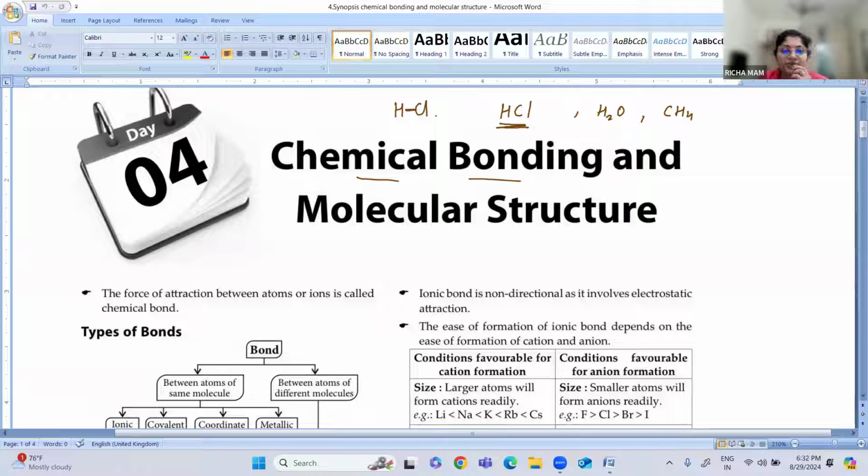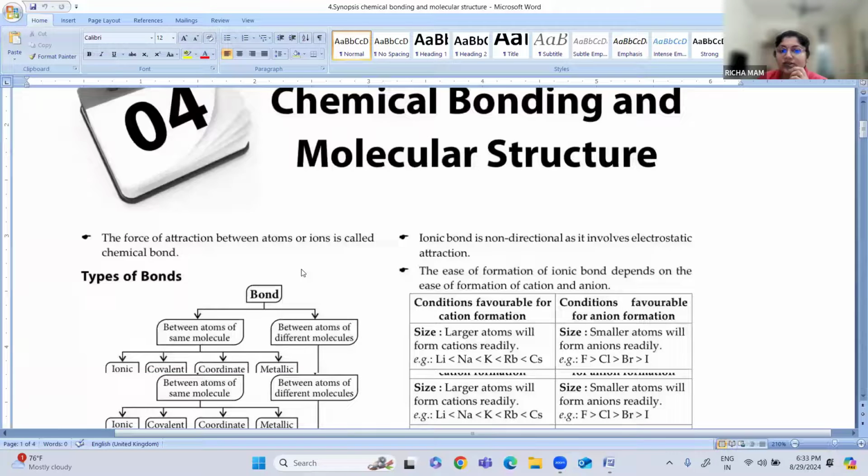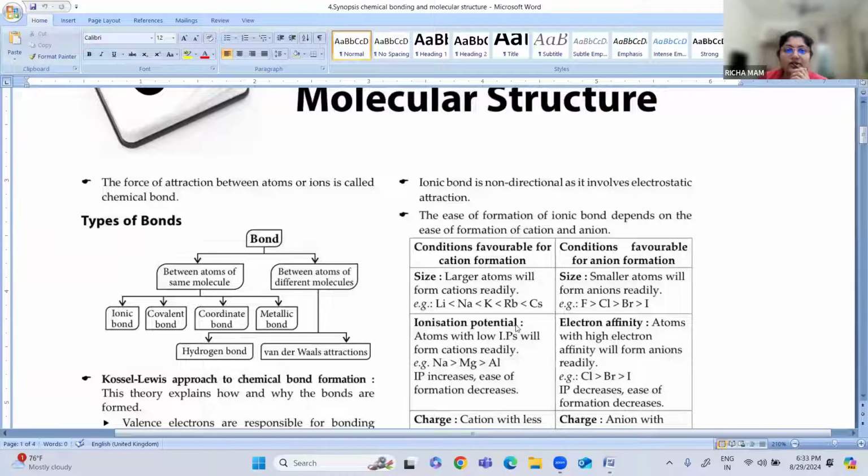Okay. Now there are different types of bonds. So what are the different types of bonds? So these bonds may be present between same types of atoms, or between atoms of different molecules. Okay, so between same atoms of same molecule and between the atoms of different molecules. So let us see which are the four different types of bonds which you are studying in this chapter. So ionic bond, covalent bond, coordinate bond, and metallic bond. So these are the four different types of bonds which we are discussing in this chapter, chemical bonding and molecular structure.